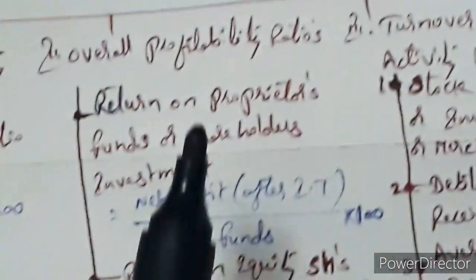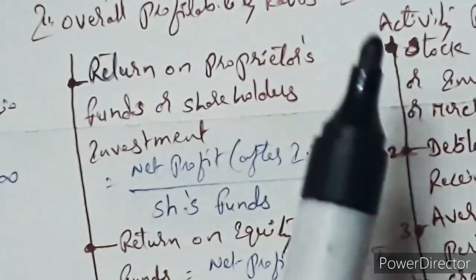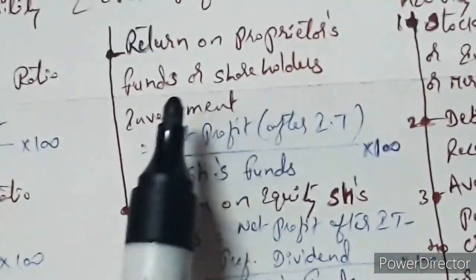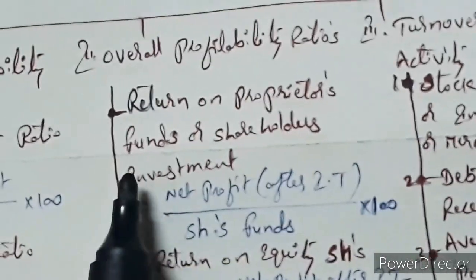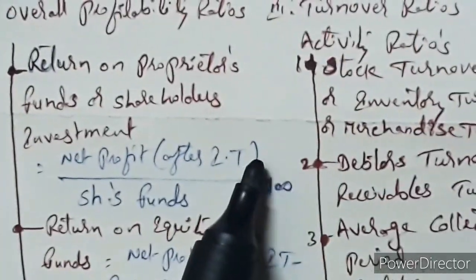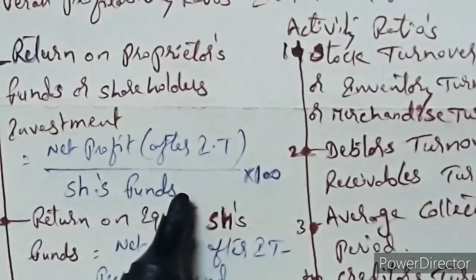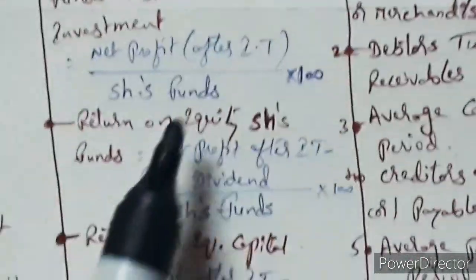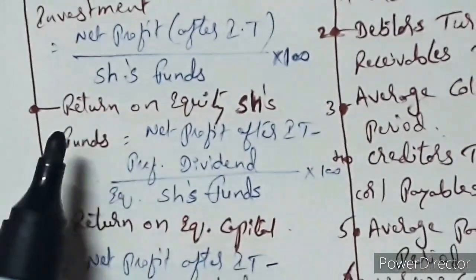Next one is overall profitability ratios. Overall profitability ratios include return on proprietary funds or shareholders investment ratio. That will be calculated by net profit, that is after interest and tax, divided by shareholders fund into 100. Then you will get this ratio.